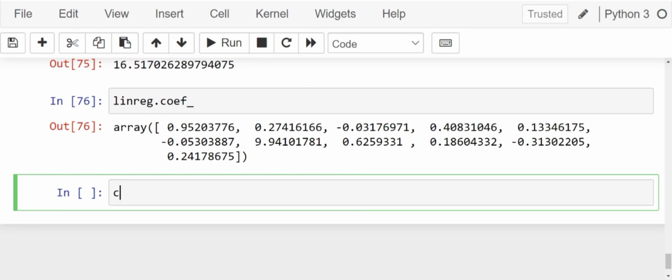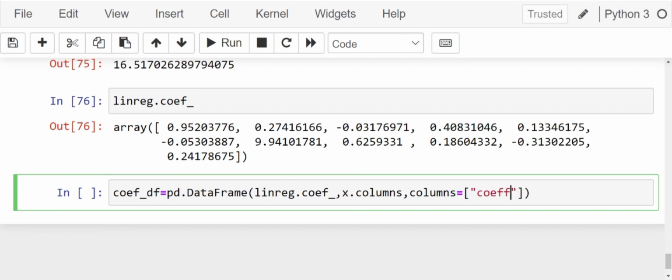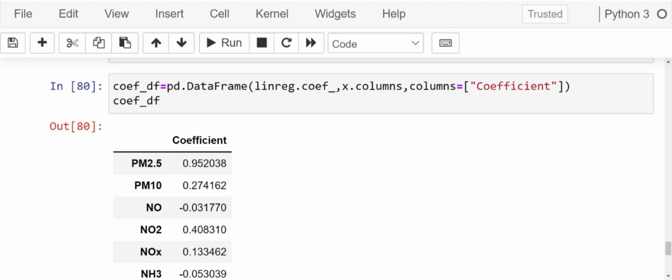How do we do it? coef_df equals pd.DataFrame linreg.coef_, X.columns, columns equals coefficient. Now we get a nice data frame of our coefficients.